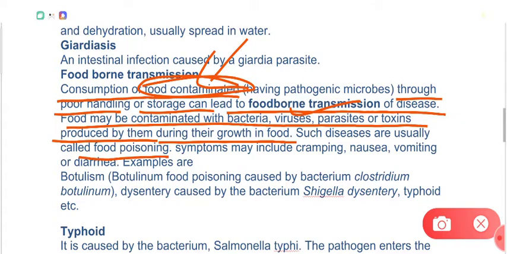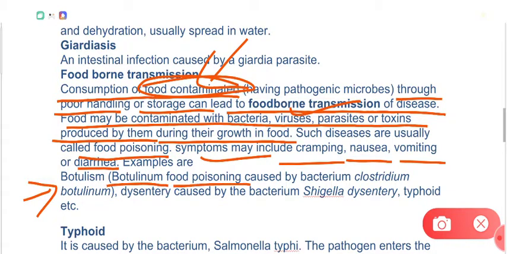However, food poisoning is a very general term which may include even certain gastric trouble when you are eating a lot, or when you are eating over your hunger, right? So even that time, that may be called food poisoning. Now symptoms of foodborne diseases are generally cramping, nausea, vomiting, diarrhea, and examples are, for example, botulism. This is one of the most dangerous types of food poisoning.